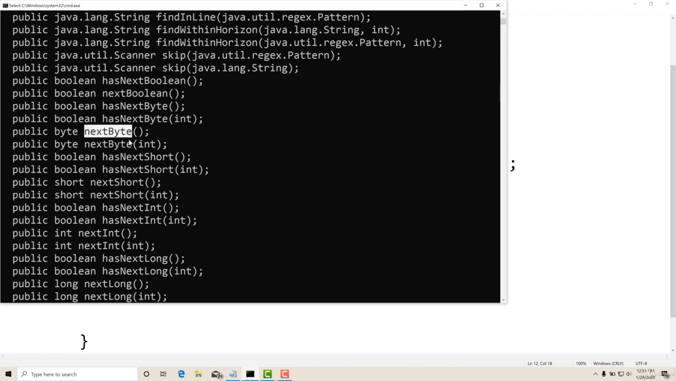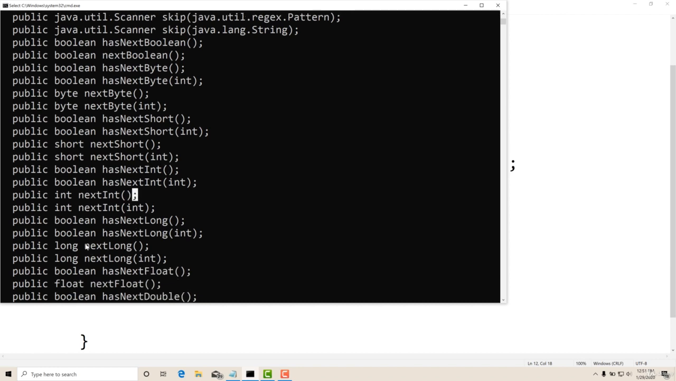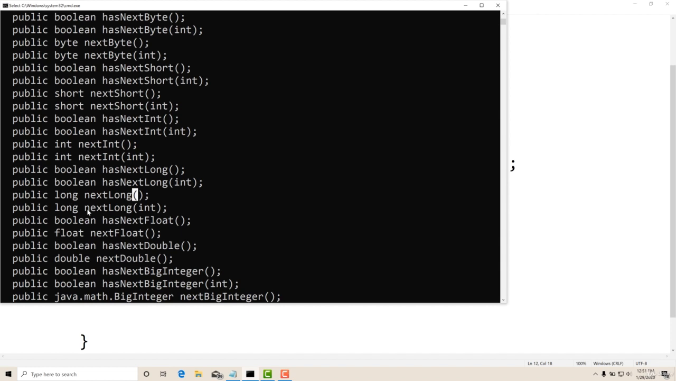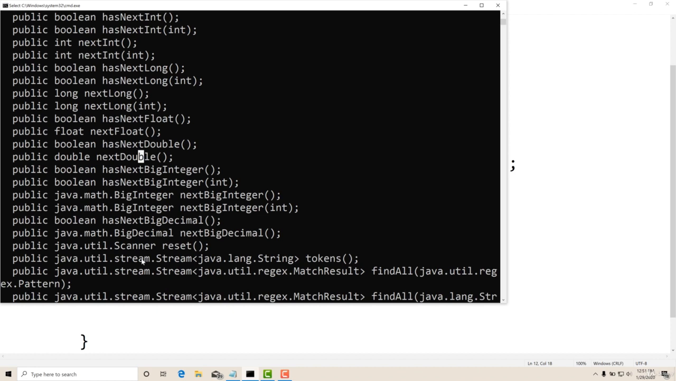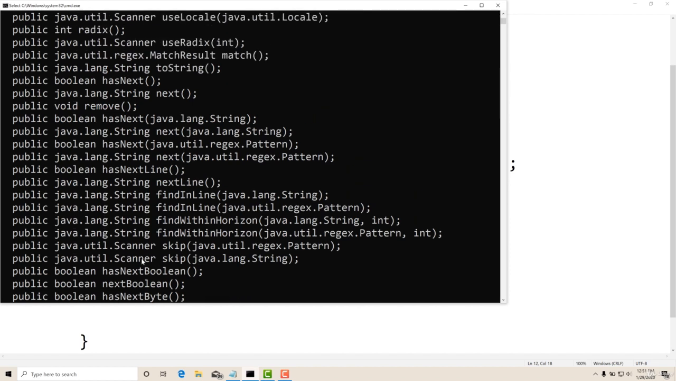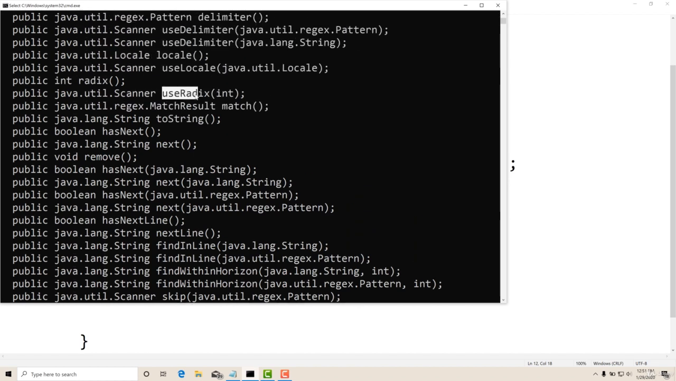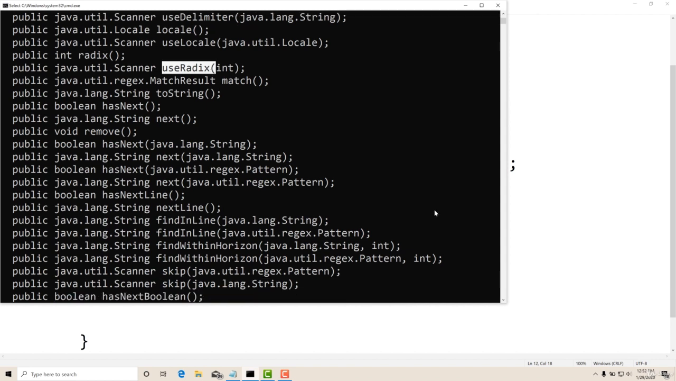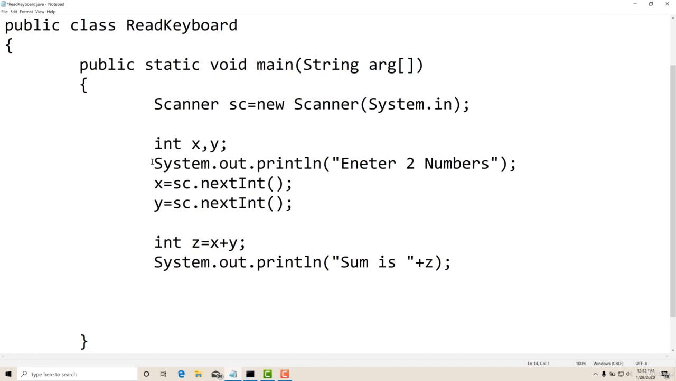You can see nextByte is there, and nextShort is there, and hasNextInt is there, and nextInt, nextLong. So for every data type a method is available, right? So nextFloat and nextDouble. For every data type a method is available. Alright. So there is one more method in this that I will show you. useRadix is also there. Check it. useRadix. So I'll just use this method and show you. All these methods, if you want, you can learn. You can explore them. So I will use this useRadix and show you. So here I will remove everything.